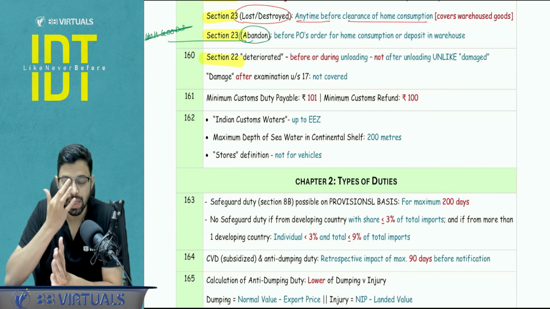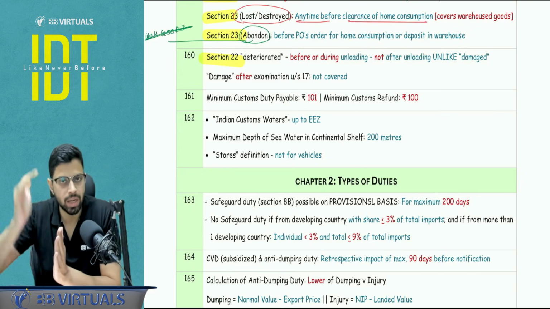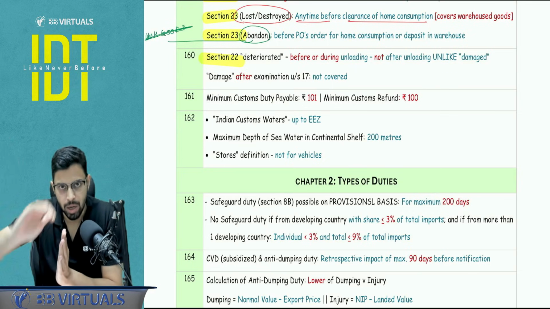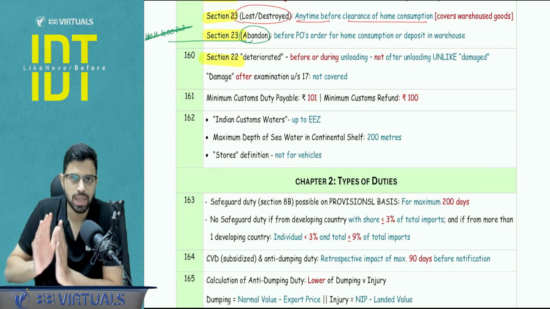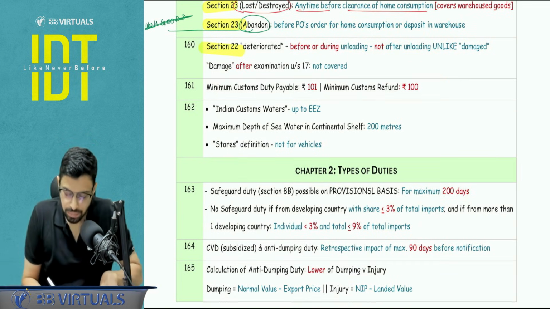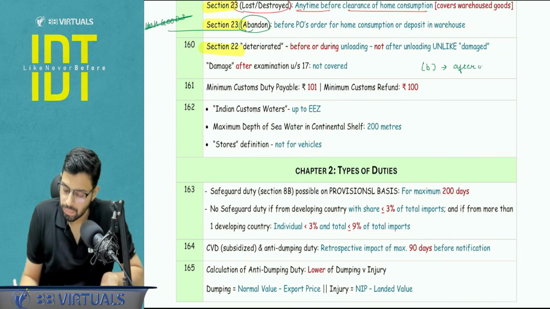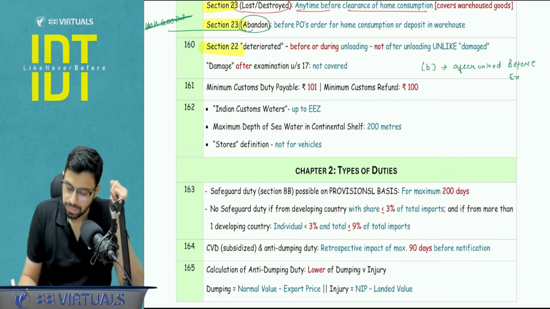What is abatement? Basically, whatever the fall is in the value of the goods, that much the duty will also proportionately reduce, right? This is the case of abatement of duty. In B, I'm just repeating the part, in B, it is after unloading and before examination. Okay, before examination. After examination, then you will not get the benefit.